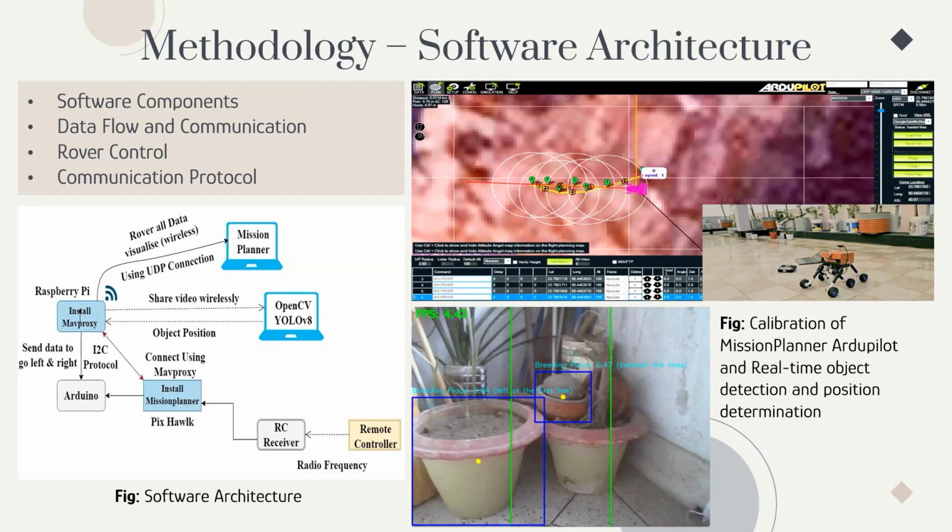For automation, it uses MAVProxy or Mission Planner to send commands to the rover to autonomously navigate waypoints. This project uses wireless communication with UDP, the User Datagram Protocol, between the Raspberry Pi and the Mission Planner to broadcast the data. We also use the I2C protocol to connect Arduino and Raspberry Pi.